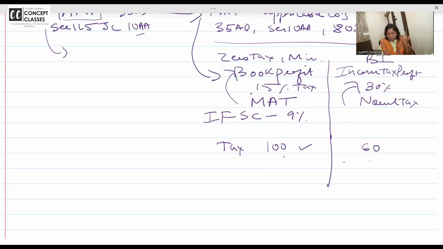Okay. So if the MAT is 100, I will be doing this in detail in the tax credit procedure, maybe tomorrow. Today we are going to do the base level problem. Just I am explaining the concept.